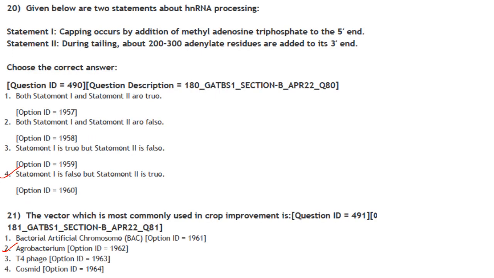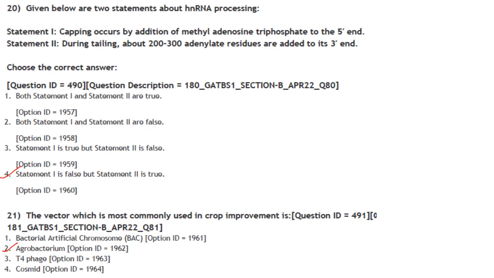Then next one. Given below are two statements about hnRNA processing. Statement 1: Capping occurs by addition of methyl adenosine triphosphate to the 5' end. Statement 2: During tailing, about 200 to 300 adenylate residues are added to its 3' end. Choose the correct answer.